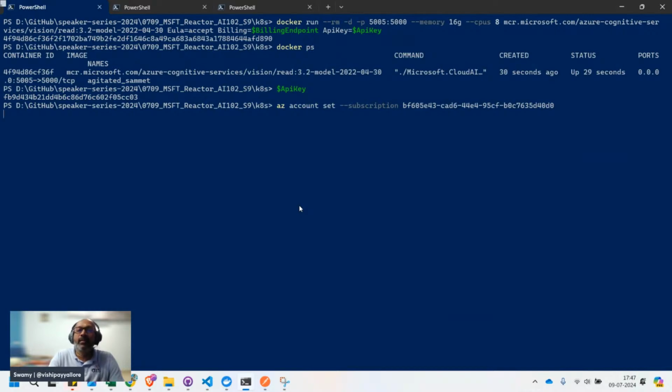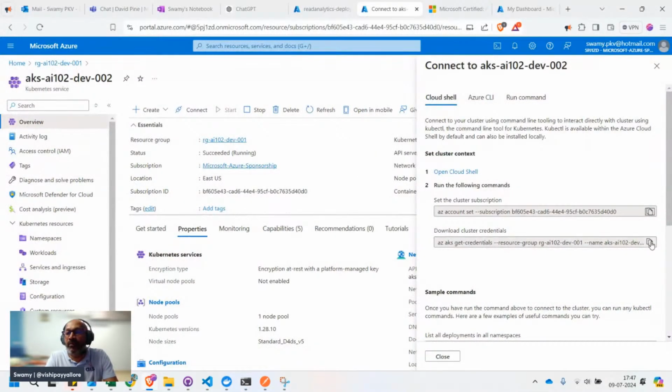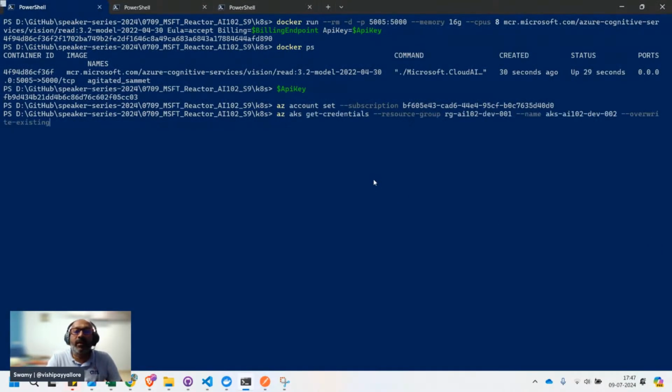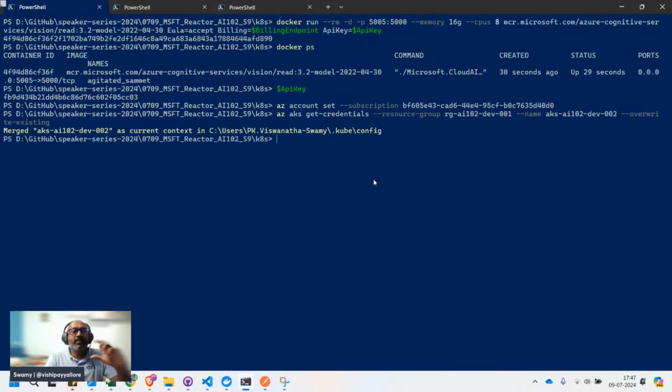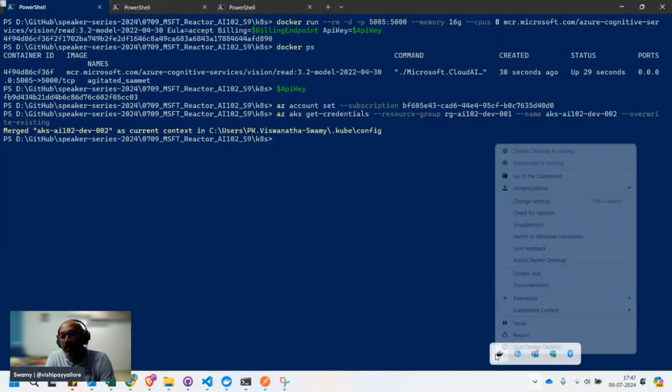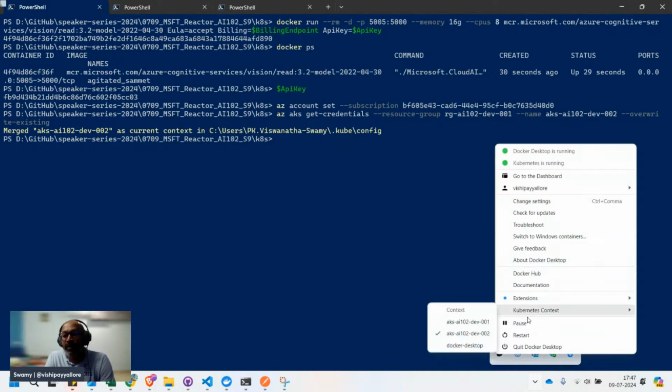So I just set the subscription, and then the next command I have to execute is get credentials. So now I can execute this. What is happening is it brings the latest Kubernetes credentials and adds them into the kube config. Now I can come in here, right mouse click, and context. You see this?